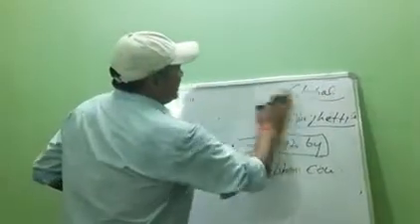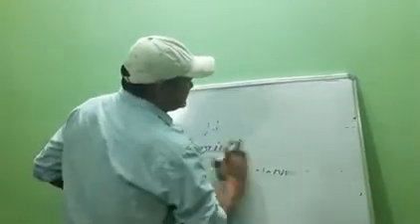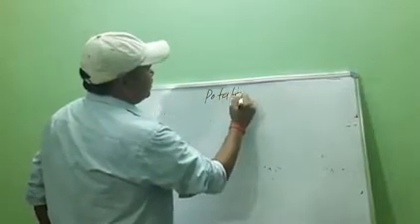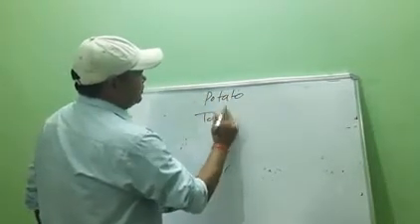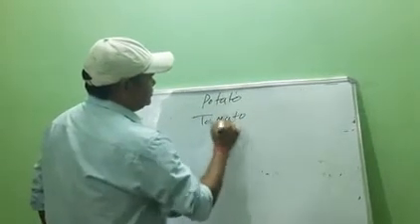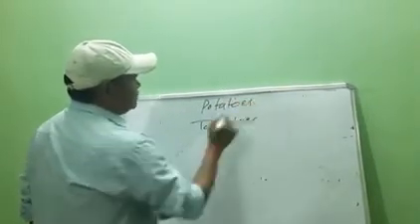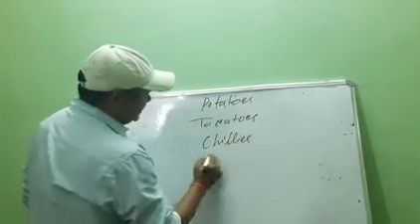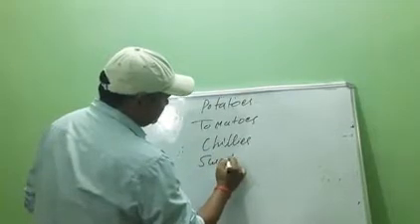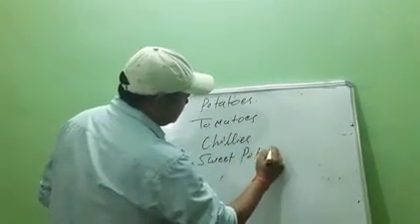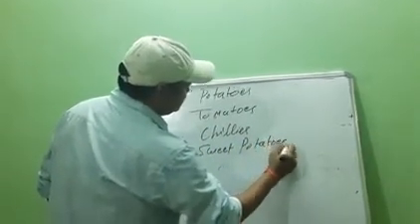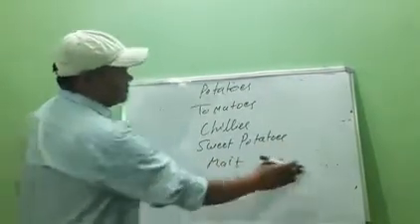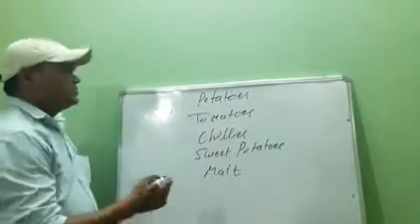In America, at that time, different types of crops were grown, like potato, tomatoes, chilies, sweet potatoes, maize, soya and many others.